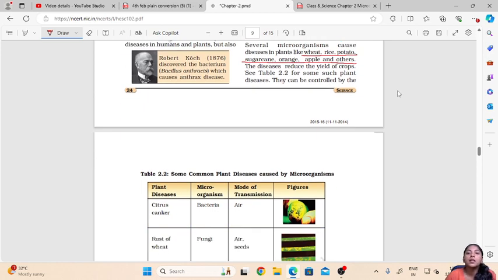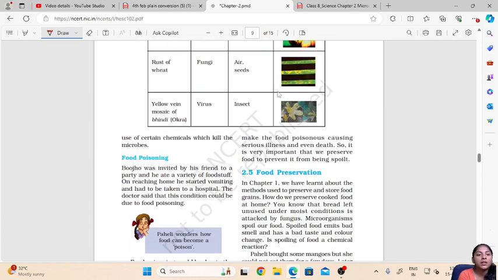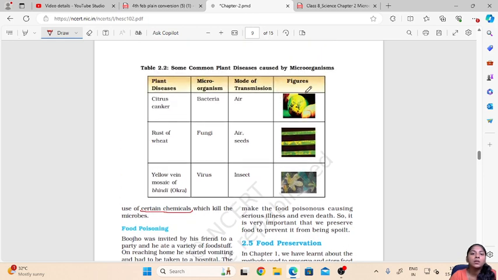These diseases reduce the yield of the crop. Definitely, if the plant is infected by a disease, it will usually reduce the yield of the crops. Now these diseases which infect plants can be controlled by the use of certain chemicals. That is, we usually use pesticides to kill these disease causing microbes.